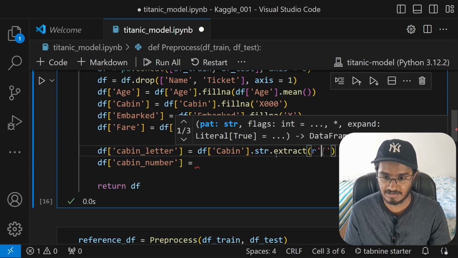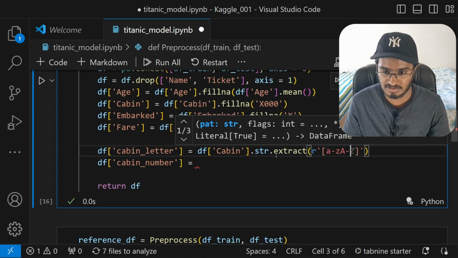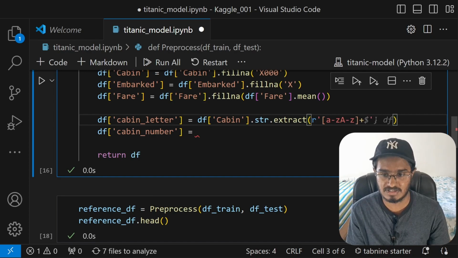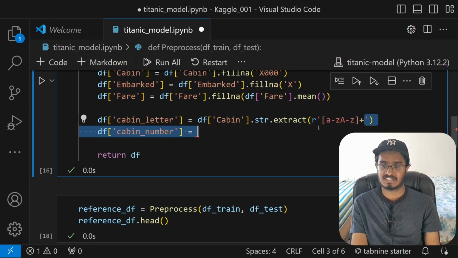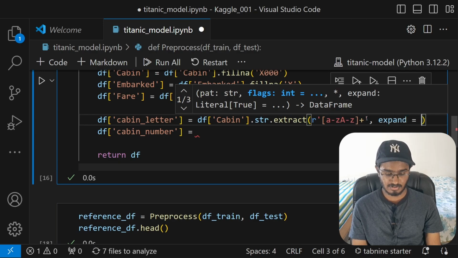Since you're only going after the letters, what I will do here is just type in from a to z, and then also capital A to Z. All right, and just make sure to put in plus. This will look for multiple different continuous letters, and if it finds it, it's going to extract it and put it in cabin letters. All right, I'm going to also type in expand equal to false, because we're going to do it anyway.